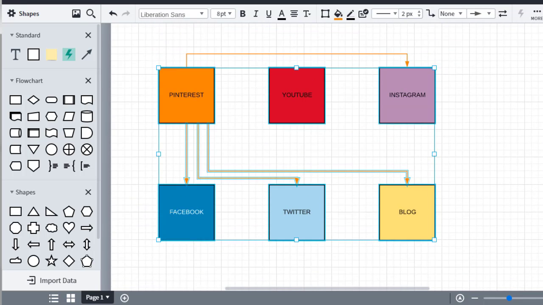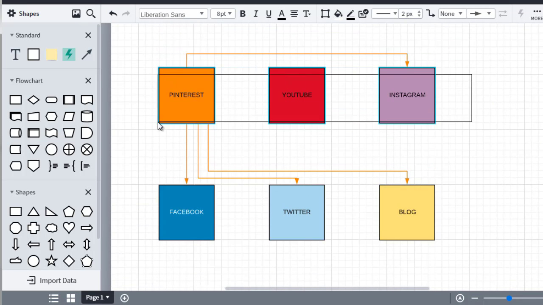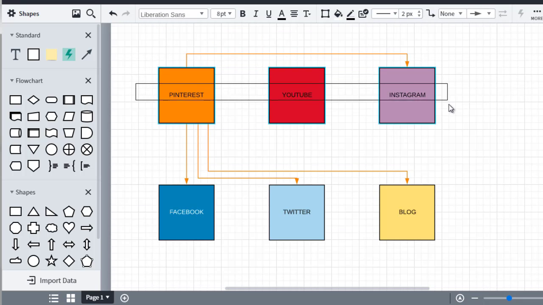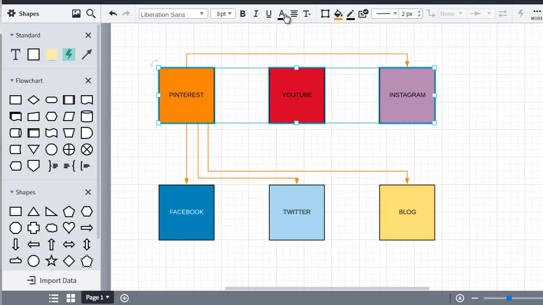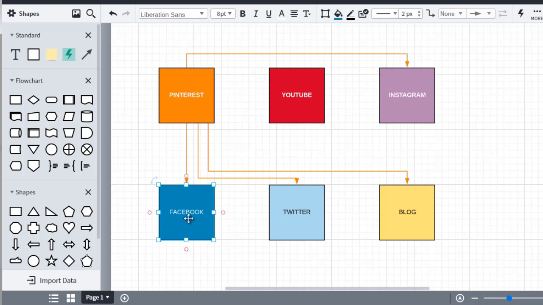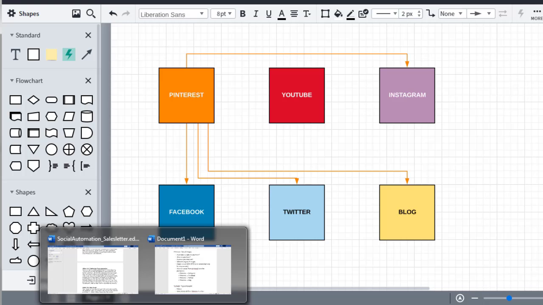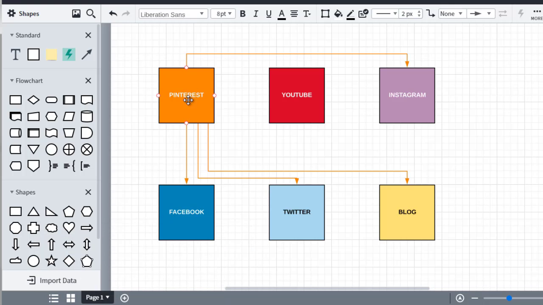Now for the ones that are dark here, I'm gonna change the font to white. And I'm going to bold them just so that it's easier to see. All right. So by this point, we have said every time we upload to Pinterest, it will auto post to Instagram, Facebook, Twitter, and blog. In fact, we can just write that if you want to.